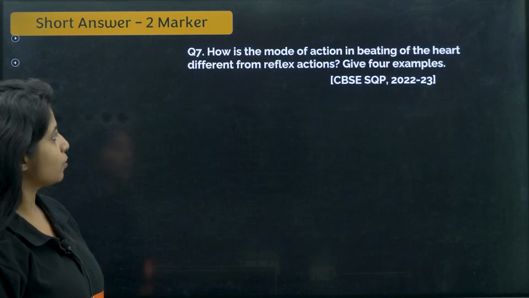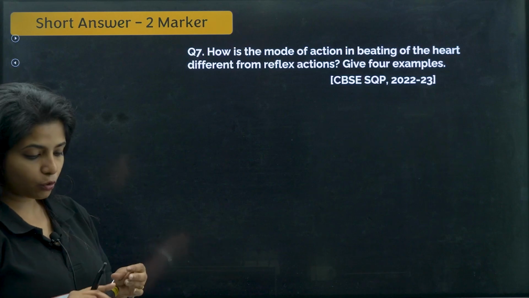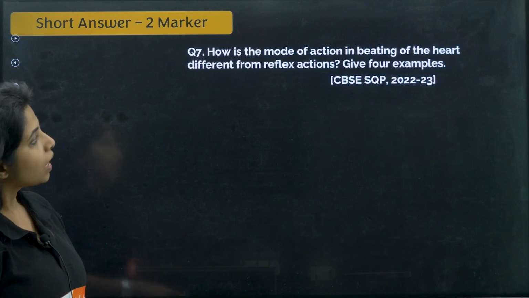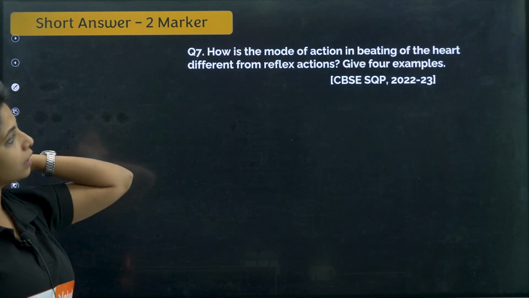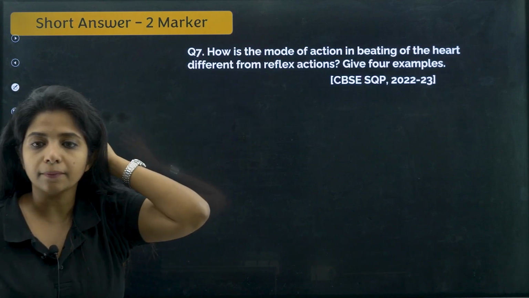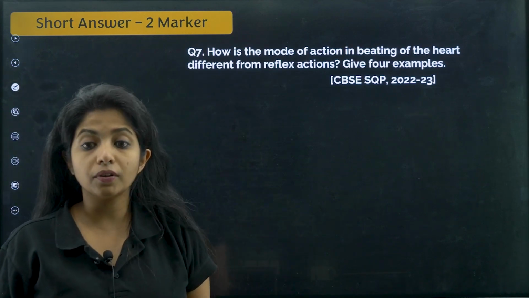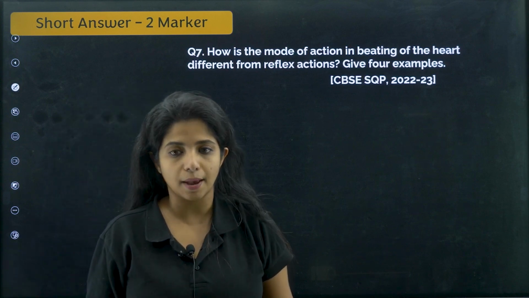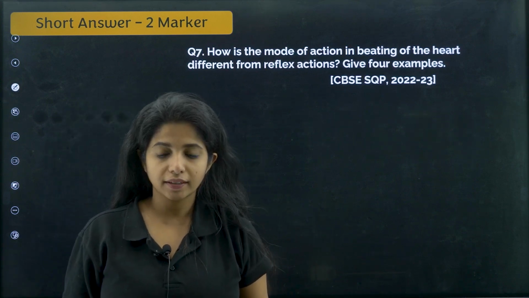Done? So, next question. Okay, now we have entered the 2-mark question, my darling champions. How is the mode of action in beating of heart different from reflex action? How do you think the mode of beating of the heart is different from the reflex action? Give 4 examples. Can you try?